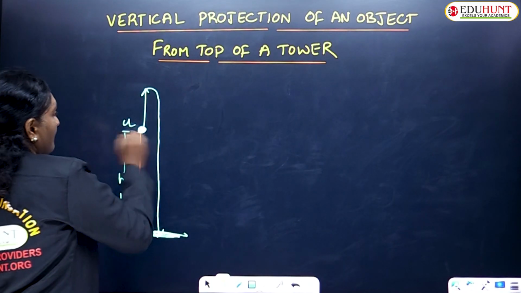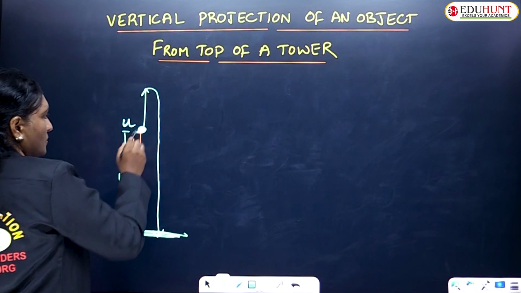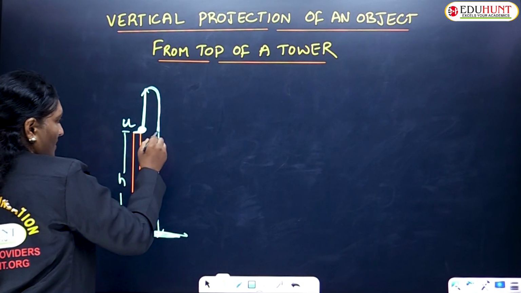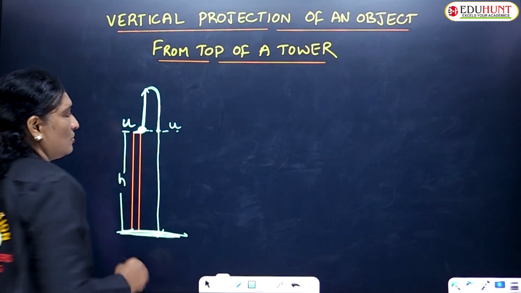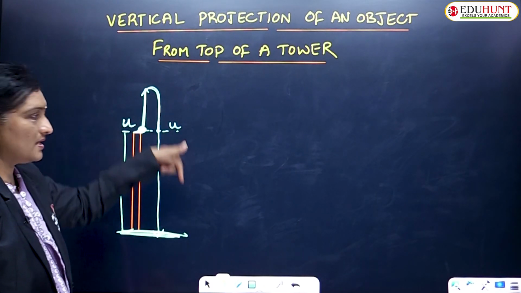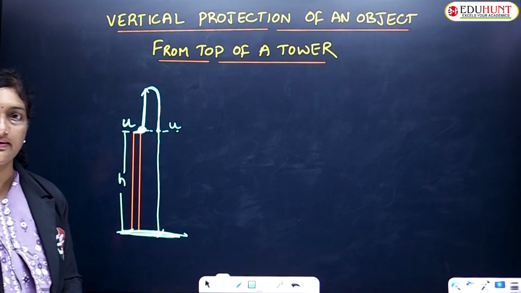Remember, children, at this height, if the velocity of projection is u, in the downward motion, again at the same height, its velocity would again be 0. But this velocity is directed in the downward direction, whereas this velocity is directed in the upward direction.